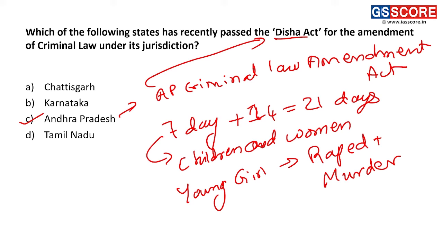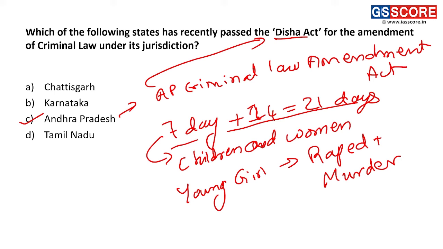So for the purpose of tackling such crimes and bringing justice to the victim and their family, this time period of 21 days has been set by the Andhra Pradesh government.